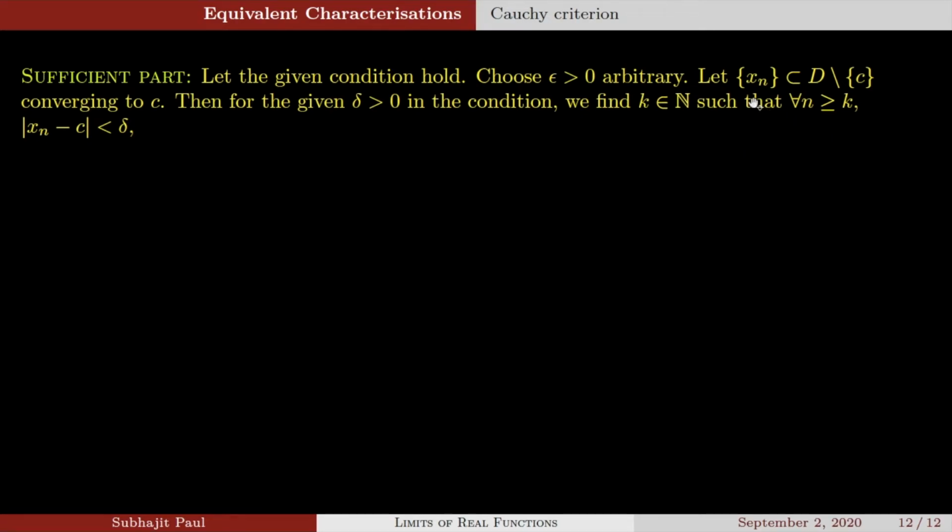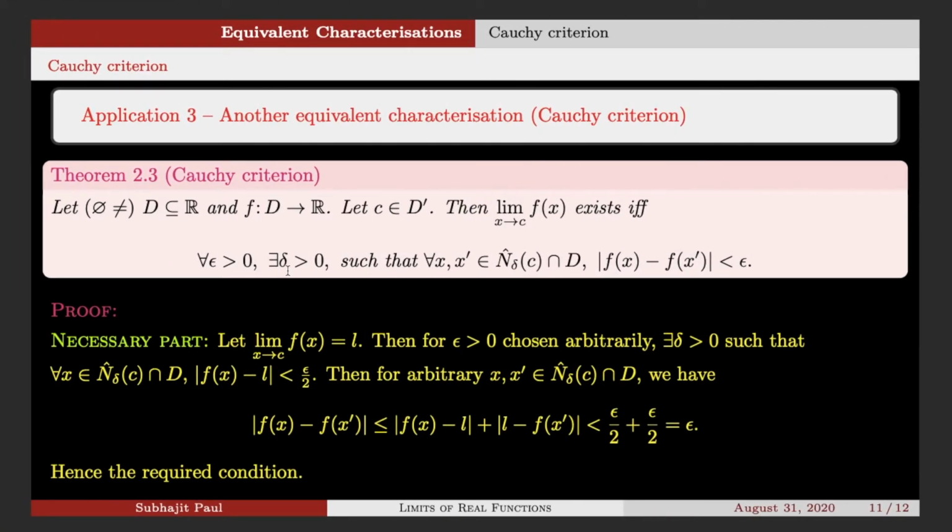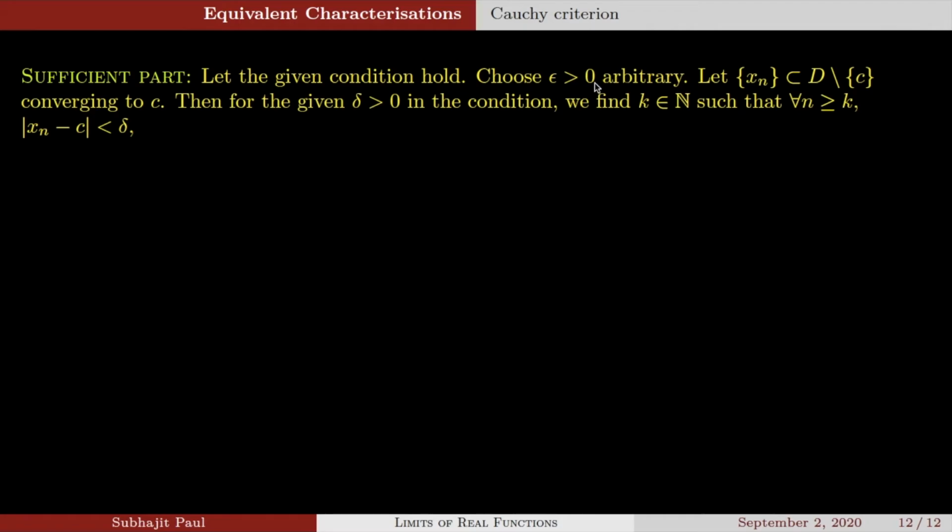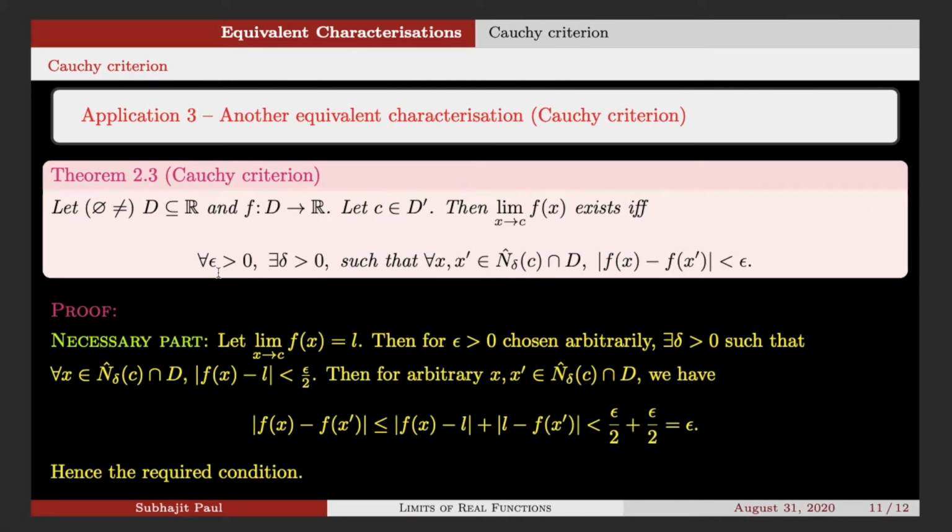We are trying to find the limit of the functional value sequence f(xn). So for that, we need to show that the functional value sequence f(xn) is actually a convergent sequence. How do we do that? This way. Let xn be a sequence from our prescribed domain D minus c, and that is converging to the point c. We have chosen an arbitrary epsilon, and for that chosen epsilon, the condition prescribes a delta already. For the chosen epsilon, there exists delta.